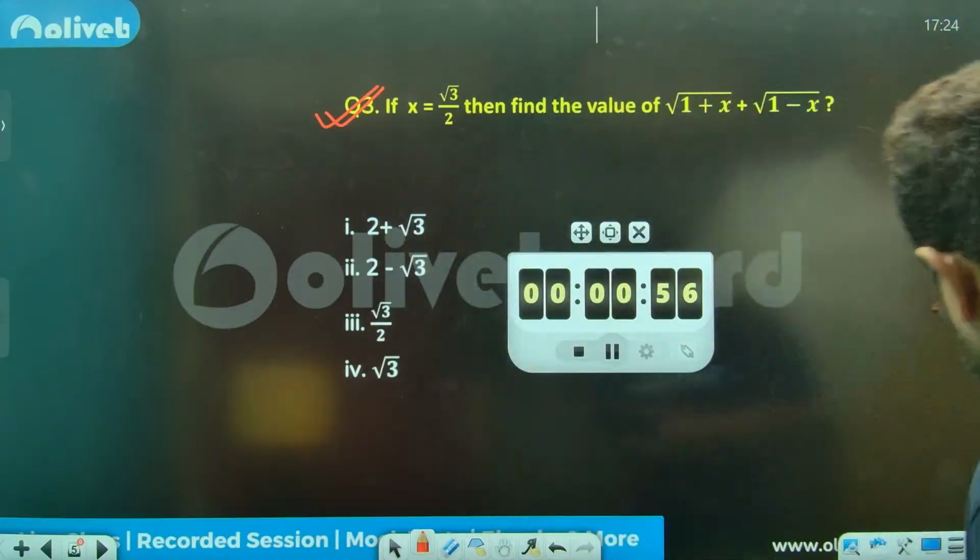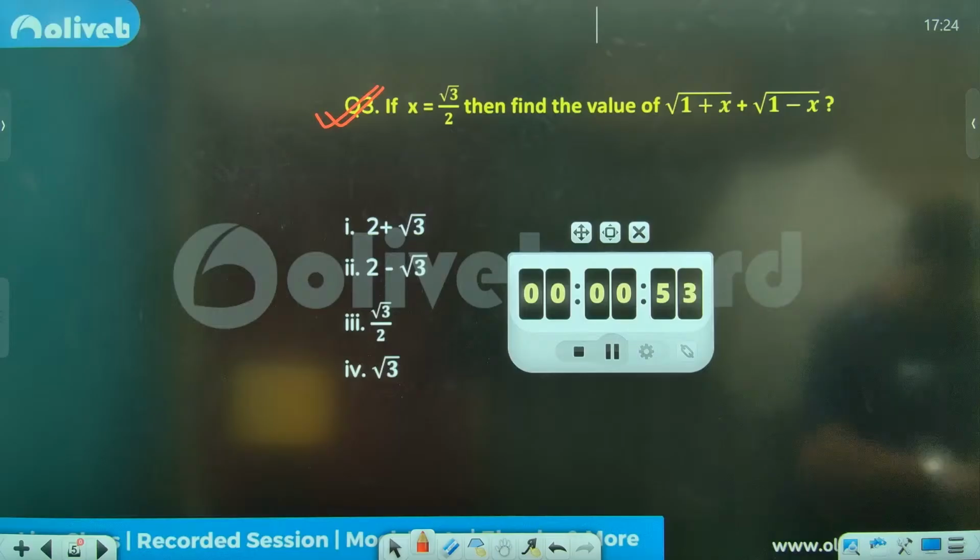Janardan, yes, perfect. Come on, come on, sir. Everyone needs answers. Sheikh, very good evening. Sheikh is saying root 3 is the answer.